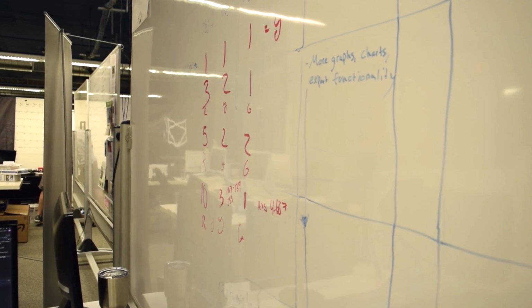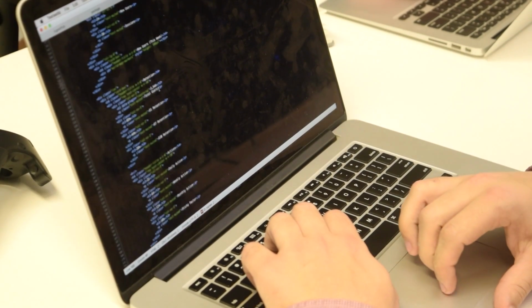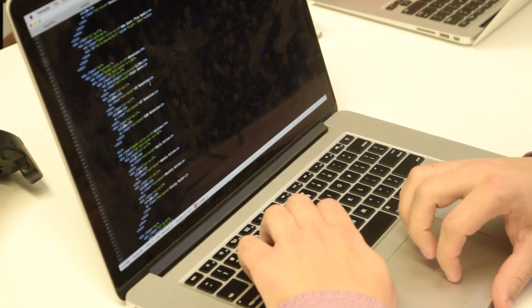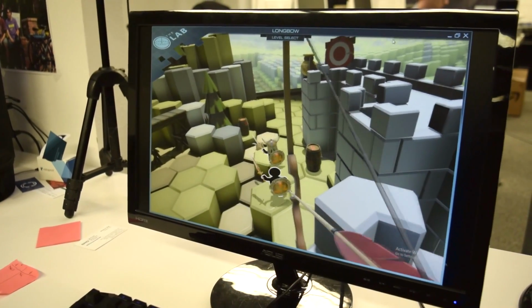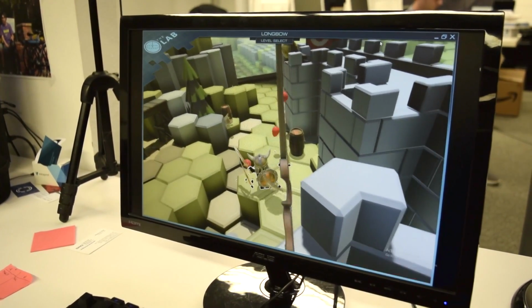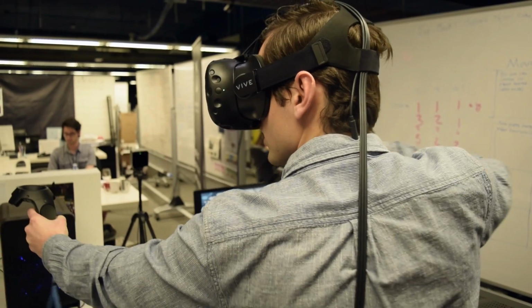The future for Observer is to make it easier for developers to do even greater things. So that includes a lot of artificial intelligence and automation. Basically finding out the problems in someone's game and fixing them automatically without the developer having to do it themselves. Right now, we're focused on indie games, which is a relatively small portion of the market. But as more and more bigger players start coming into VR from the games industry, we'll be able to support all of their games as well. So we're pretty platform agnostic.